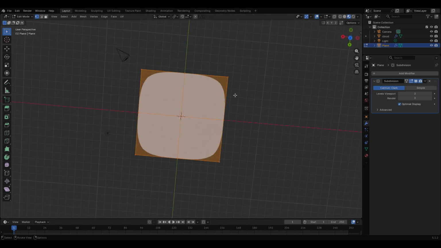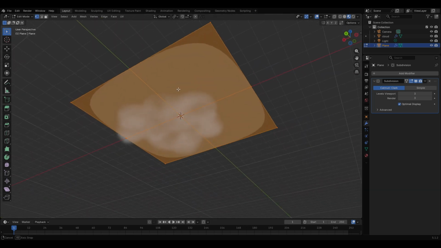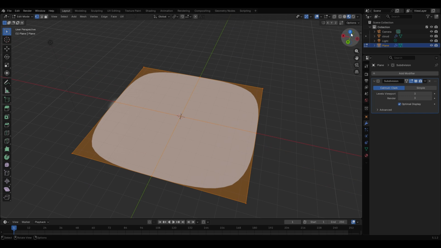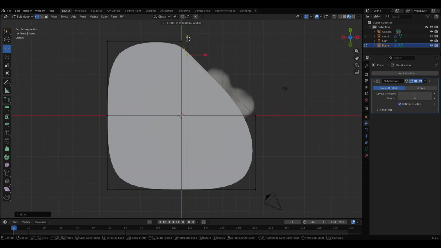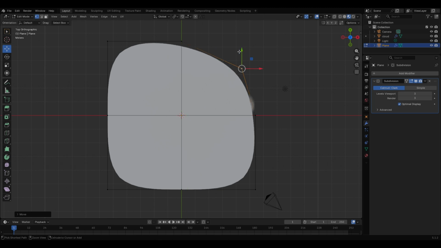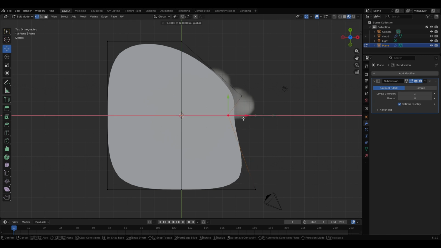Now we need to adjust the shape of the plane so that it fits the cloud. So select the vertices and just move them. It doesn't need to be the exact shape, just roughly the same.